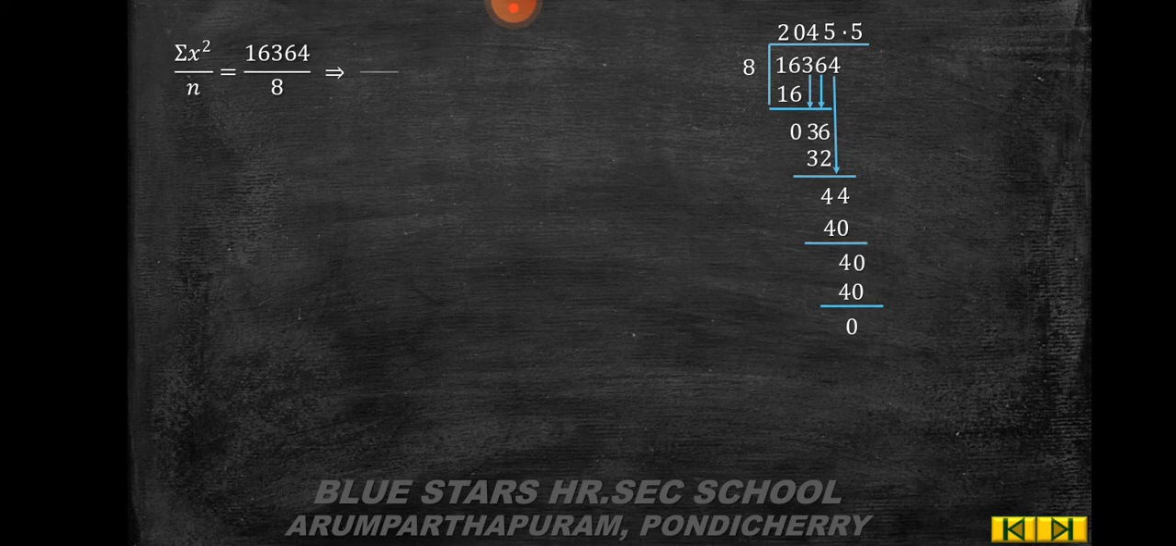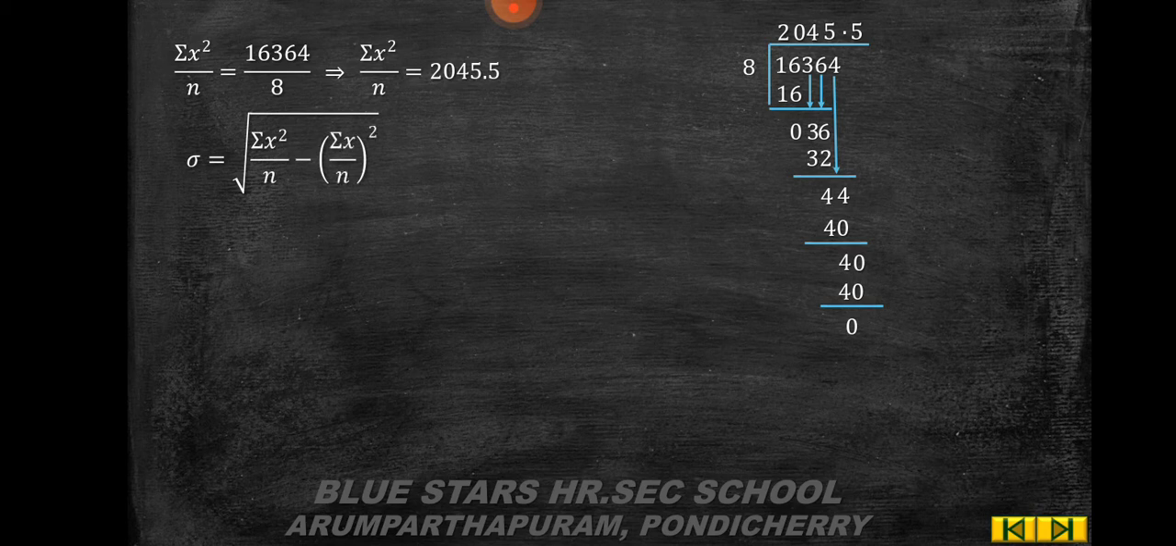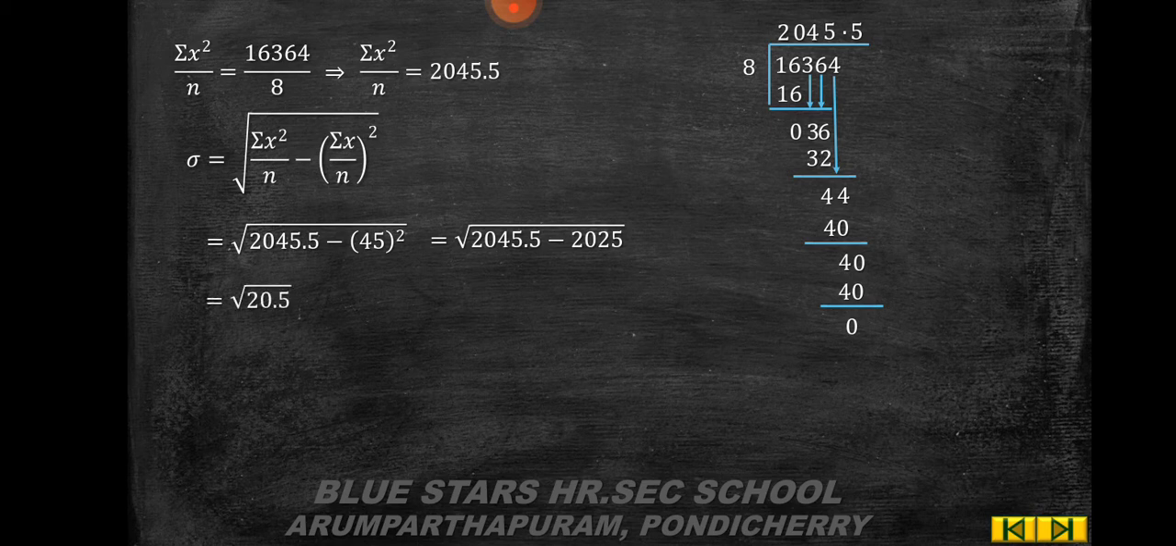So, summation x square by n is equal to 2045.5. So, sigma is equal to root of summation x square by n minus summation x by n the whole square, which is equal to root of 2045.5 minus 45 the whole square, which is equal to root of 2045.5 minus 2025, which is equal to root of 20.5, which implies sigma is approximately equal to 4.528. That is, sigma is equal to 4.53.